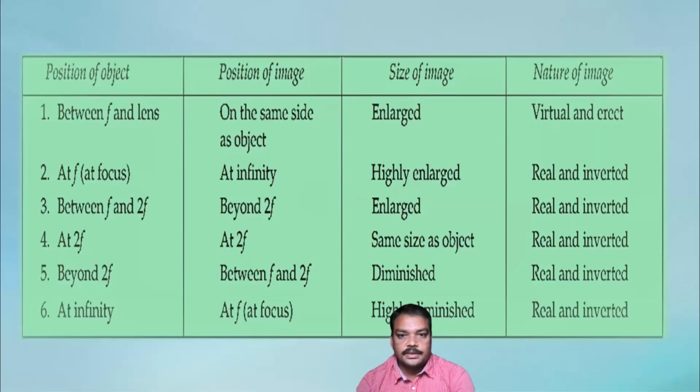Except in the case of 1, in all the other cases, 2, 3, 4, 5, 6, that is 5 cases, the characteristics of images are real and inverted, with changing size. But only in the first case, the image is virtual, erected, and enlarged.